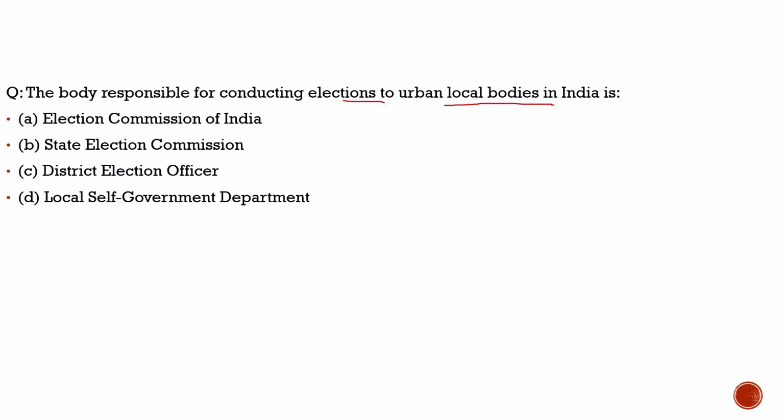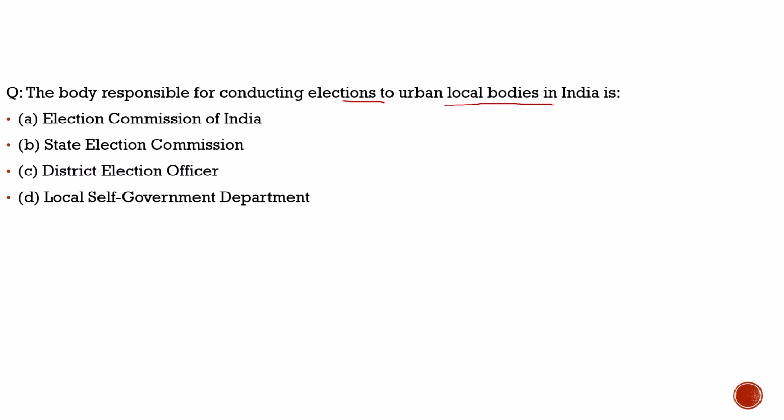If we know about urban local bodies, it was the 74th Constitutional Amendment Act which brought a revolutionary step with respect to this. It gave constitutional status to urban local bodies, and urban local bodies play a huge role in our day-to-day life.